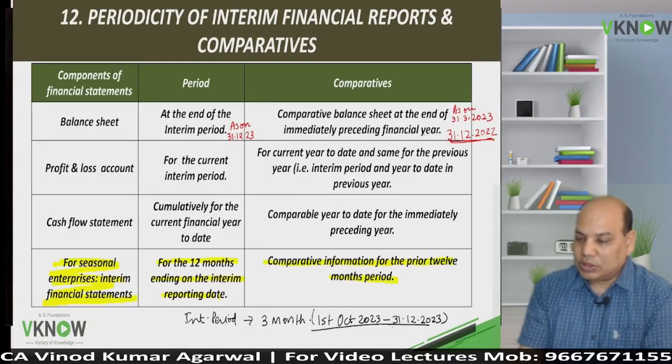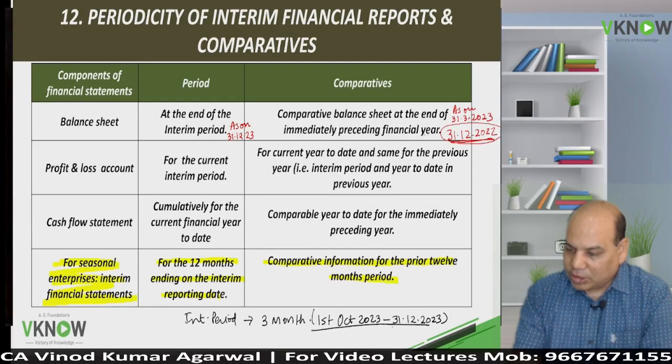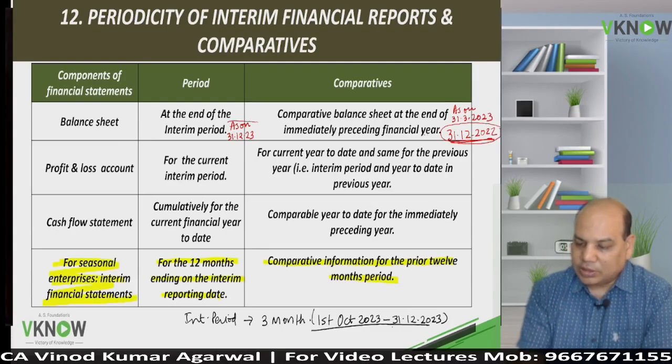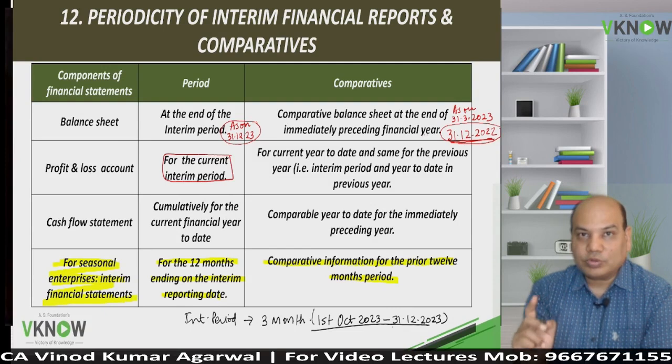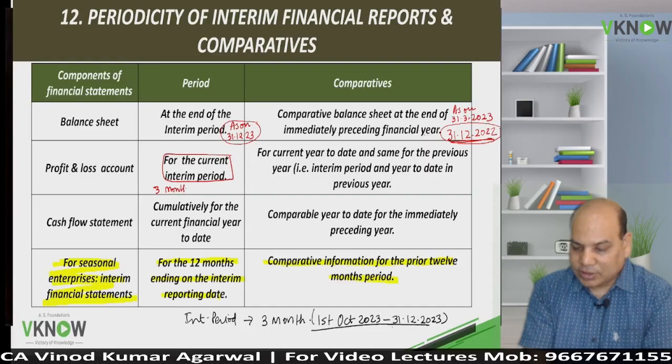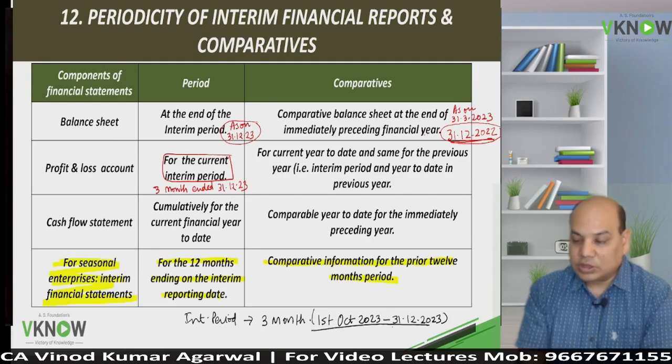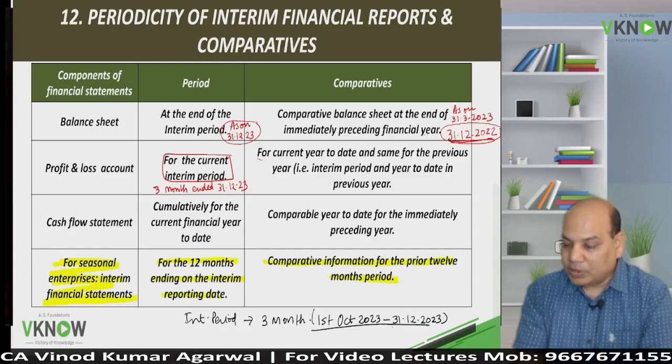31/12/2022. In a seasonal business, the same date of the previous year will be taken. Easy to compare. What about the P&L account? For the current interim period, you have to prepare a P&L account. So I will write here for understanding, 3 months ended 31/12/23. If you are a non-seasonal business, then you have to prepare for the current interim period and year to date, and the same for the previous year.